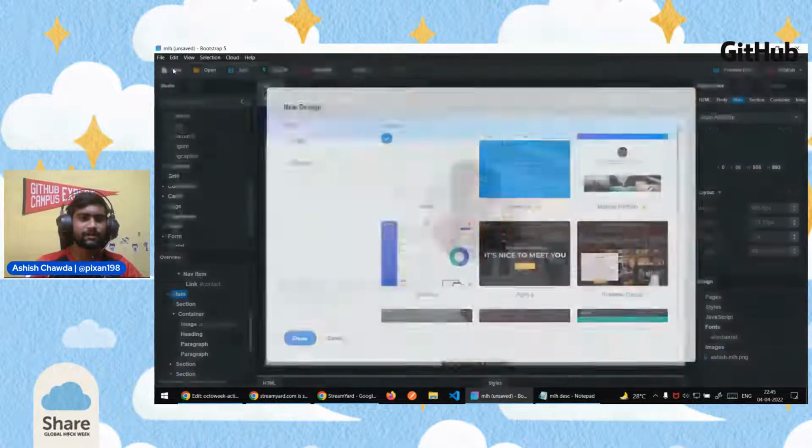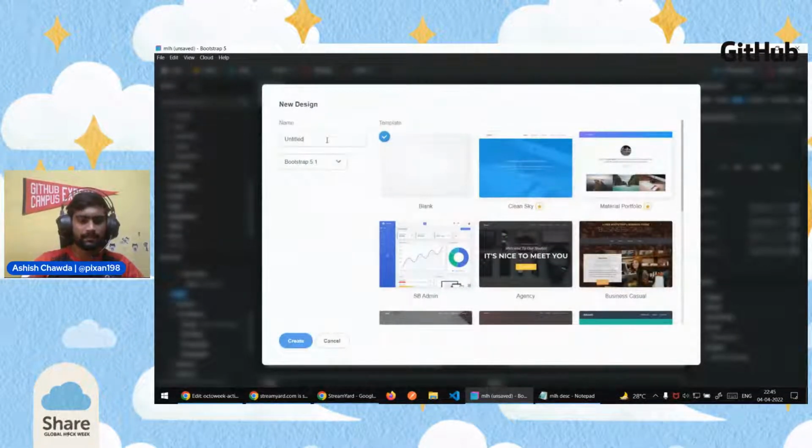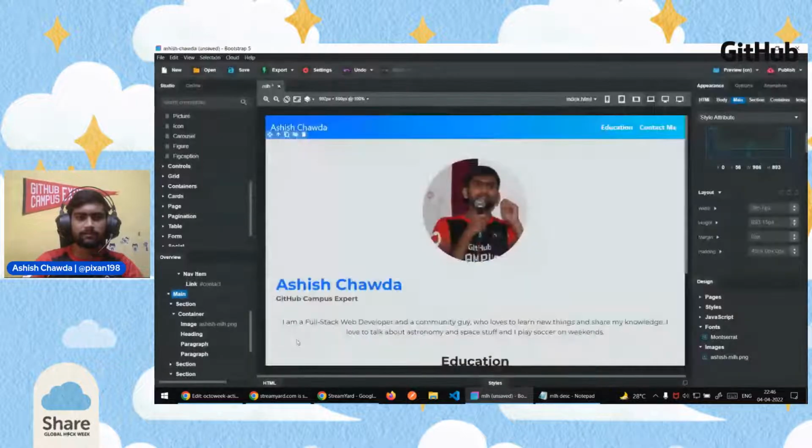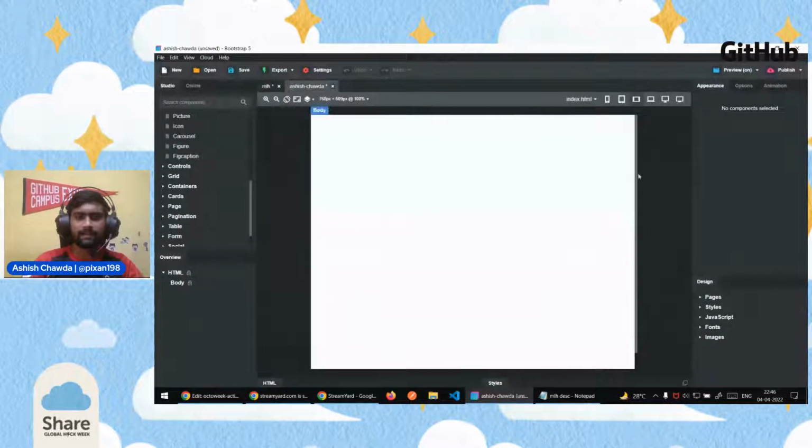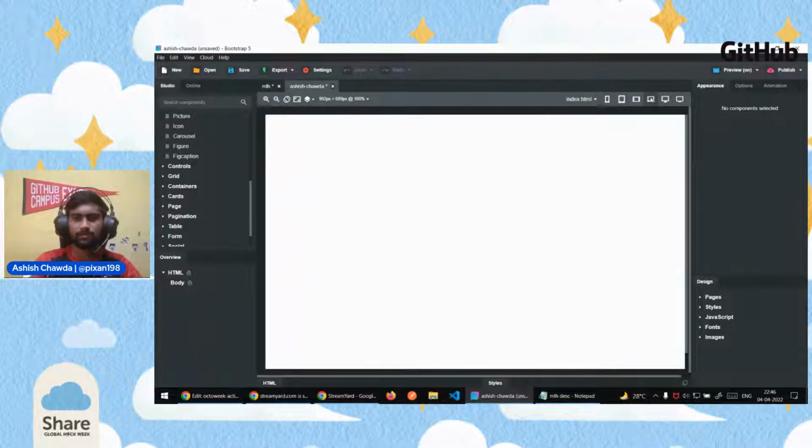So the first thing you need to do is click on new, and in the name you can write maybe your name also. I'm writing my name here. So we are creating a blank design. Click on blank here, write your name, and keep it as default like Bootstrap 5.1, and click on create now. What it will do is create a simple plain HTML page for us, which is editable. So I'll quickly set it to normal screen.